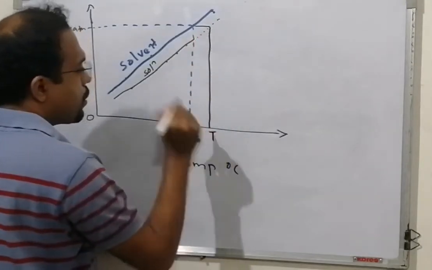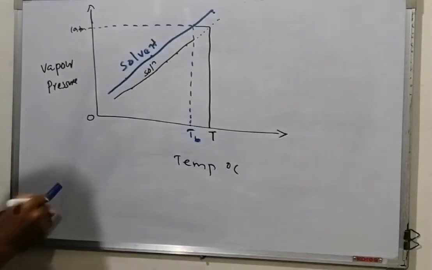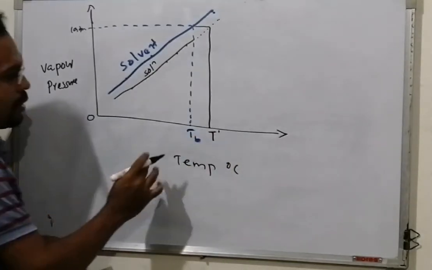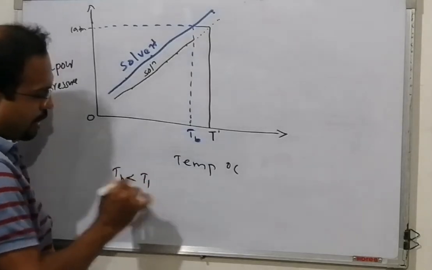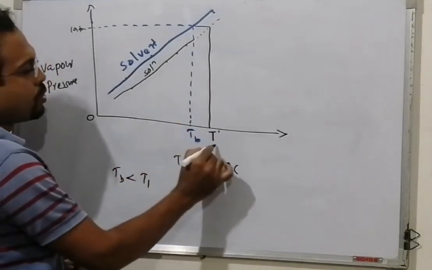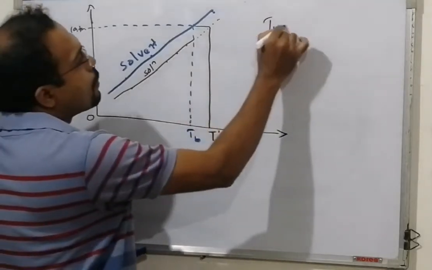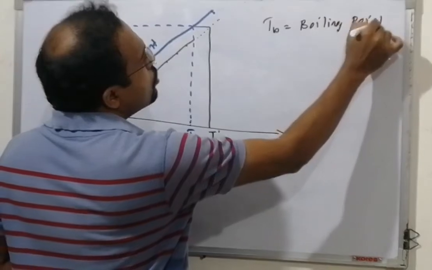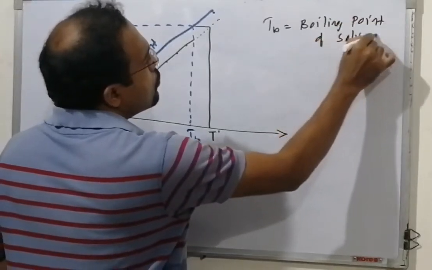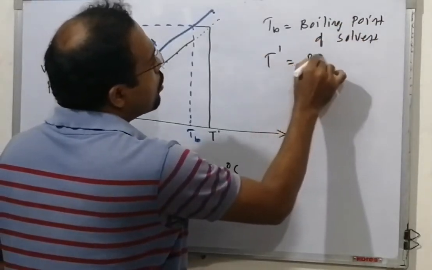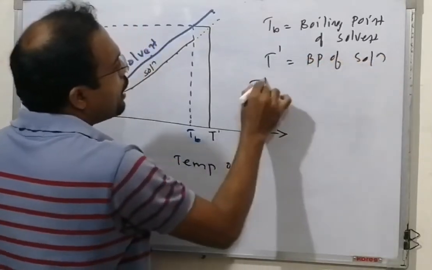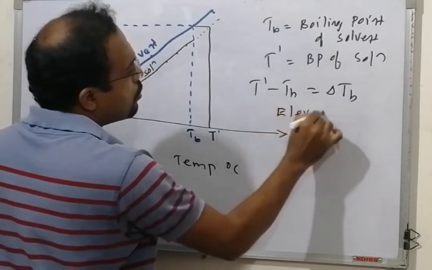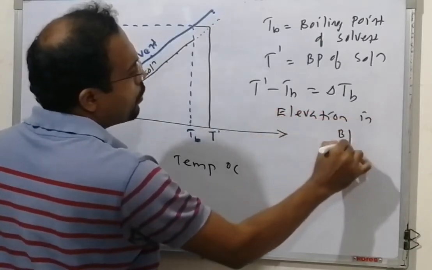This is T dash. That is, TB is less than T dash. T dash is the boiling point of the solution, and TB is the boiling point of the solvent. Therefore, T dash minus TB is equal to delta TB. That is the elevation in boiling point.